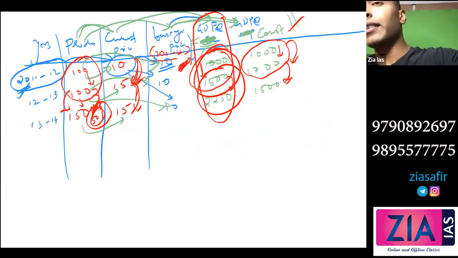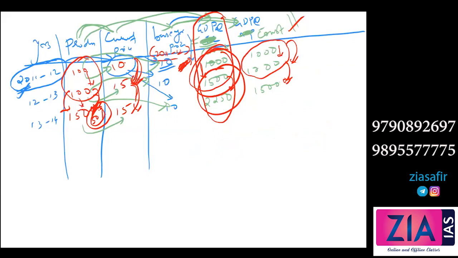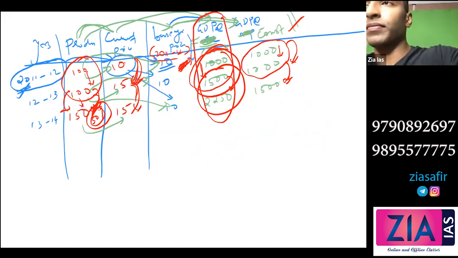But which one will you get from the market? GDP at current price or constant price? What will you get? It's a constant price.